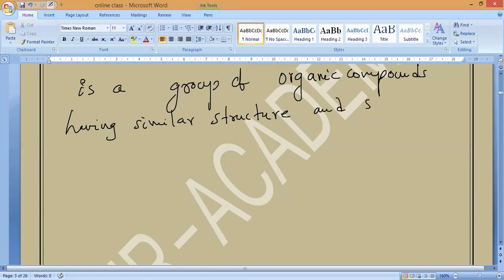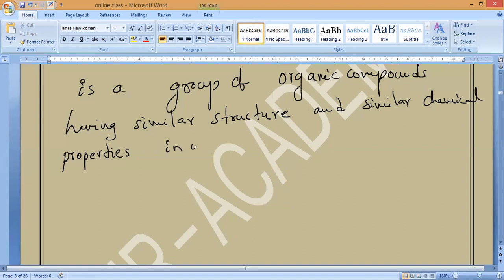All alkanes have similar properties, alkenes have similar properties, alkynes have similar properties. Will you accept that, guys? Yes or no? So similar chemical properties.